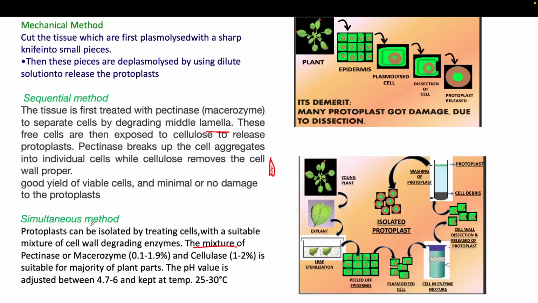That's why we use the simultaneous method more over the sequential method. But in both methods, the most common is the enzymatic method because it gives a good yield of viable cells, and there is no damage to the protoplast. When using the mechanical method, you have to separate the cell wall and leftover things with a needle, so your protoplast can be damaged because of the needle. That's why the enzymatic method is safer compared to the mechanical method.